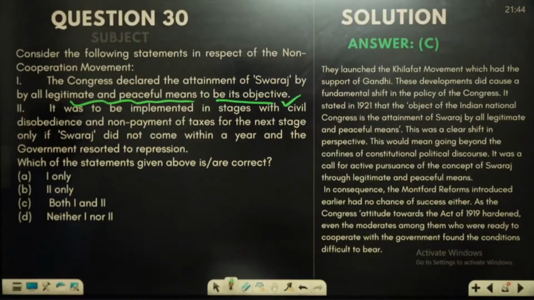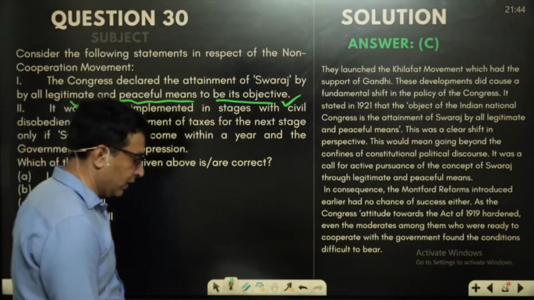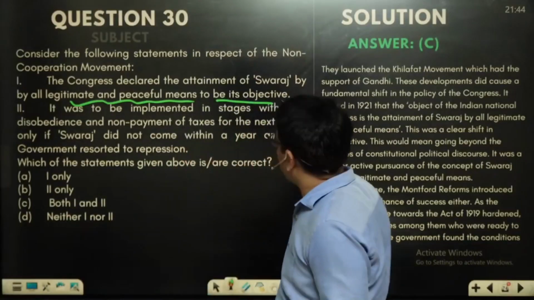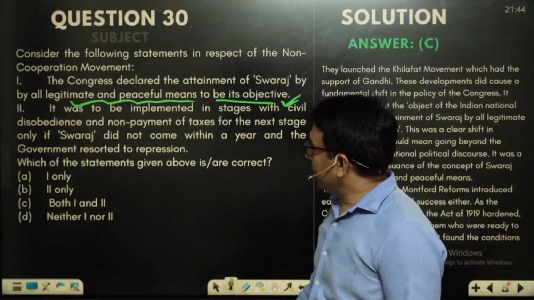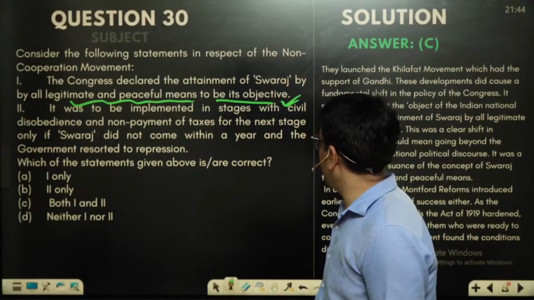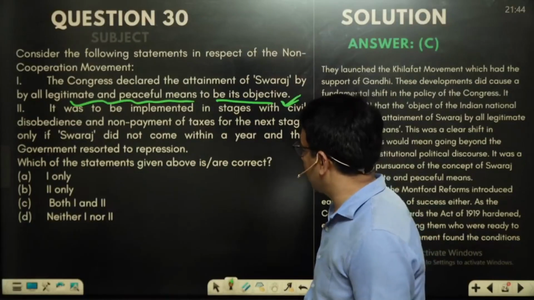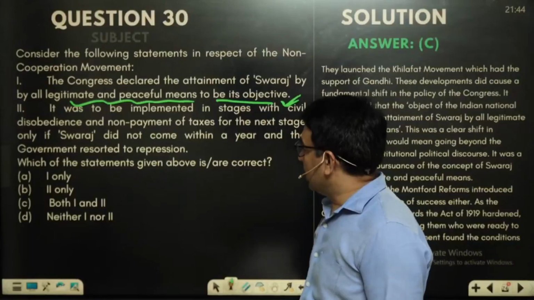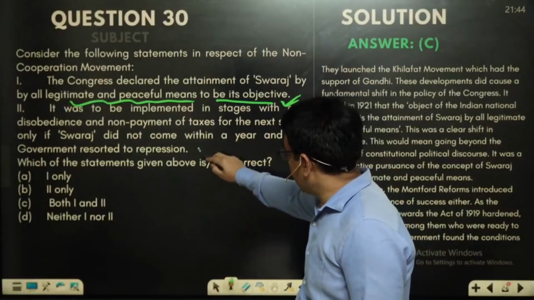And the third is justice for the victims of Jallianwala Bagh massacre. So we find that the first statement is very much correct. The second is it was to be implemented with civil disobedience and non-payment of taxes for the next stage of Swaraj did not come within a year, and the government resorted to repression. So this statement is also correct.